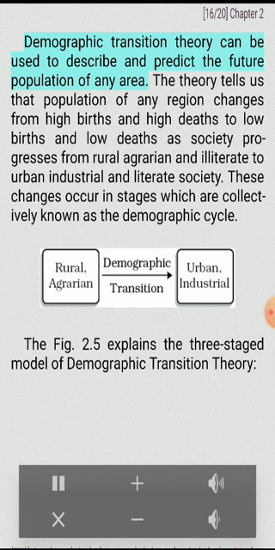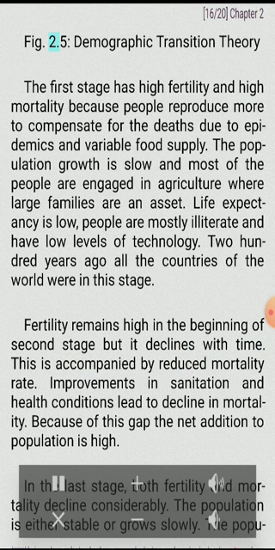Demographic transition. Demographic transition theory can be used to describe and predict the future population of any area. The theory tells us that population of any region changes from high births and high deaths to low births and low deaths as society progresses from rural agrarian and illiterate to urban industrial and literate society. These changes occur in stages, which form the demographic cycle. Fig. 2.5 explains the three-staged model of demographic transition theory. Fig. 2.5. Demographic transition theory.